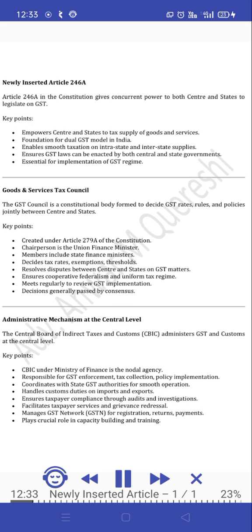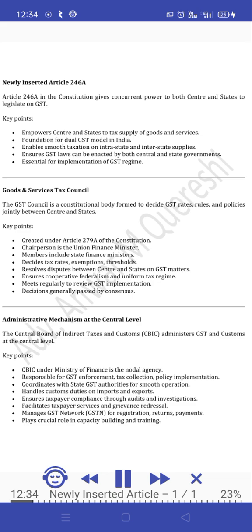Newly inserted Article 246A. Article 246A in the Constitution gives concurrent power to both center and states to legislate on GST. Key points. Empowers center and states to tax supply of goods and services. Foundation for the dual GST model in India. Enables smooth taxation on intrastate and interstate supplies. Ensures GST laws can be enacted by both central and state governments. Essential for implementation of the GST regime.